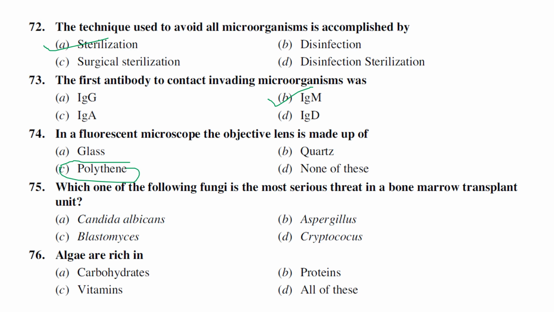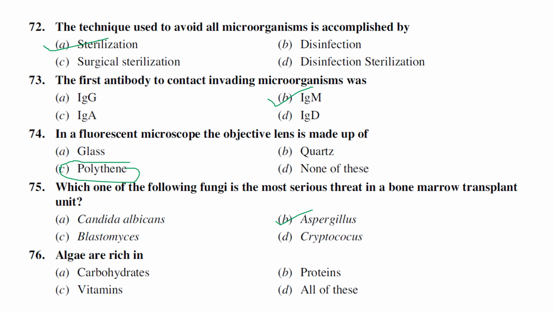The next one is which of the following fungi is the most serious threat in a bone marrow transplant unit. Aspergillus. Generally, Aspergillus is a very serious threat in a bone marrow transplant unit. It is not only there; all the cultures in the laboratory are also generally contaminated by Aspergillus, Penicillium, and Rhizopus.